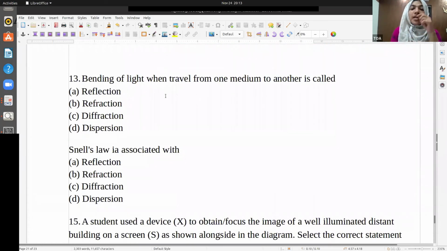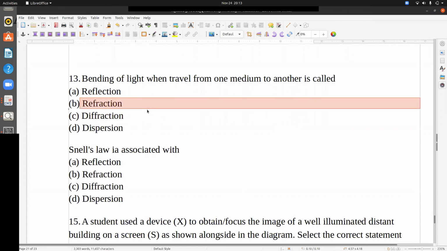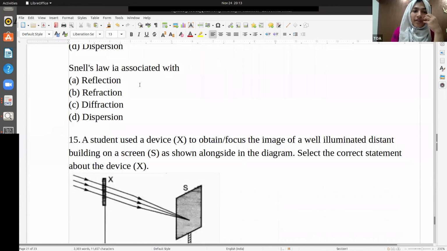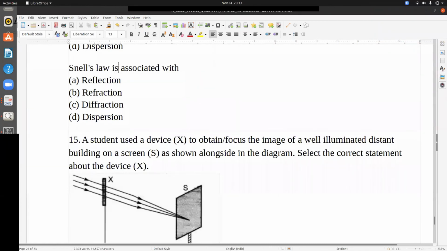Bending of light when it travels from one medium to another is called? Refraction. Okay, Snell's law is associated with? Refraction. Exactly. That is refraction.